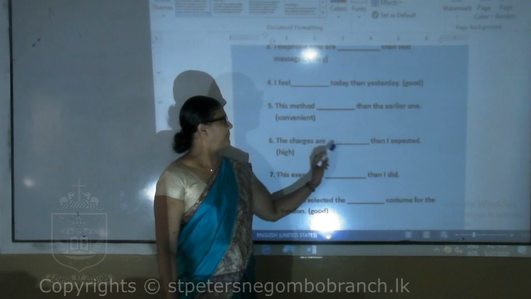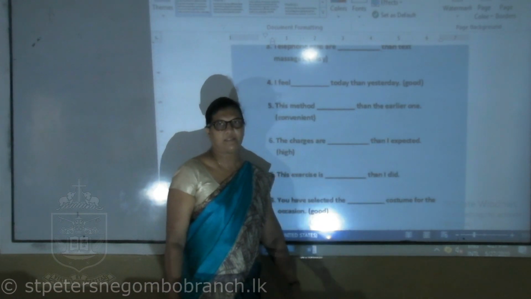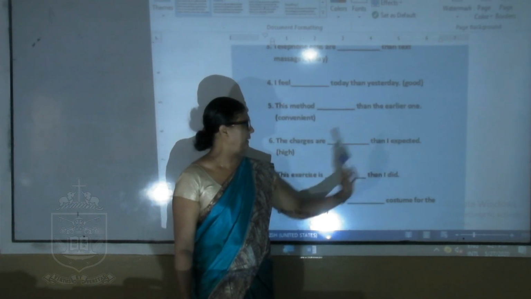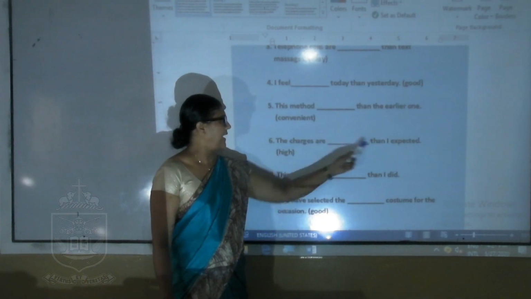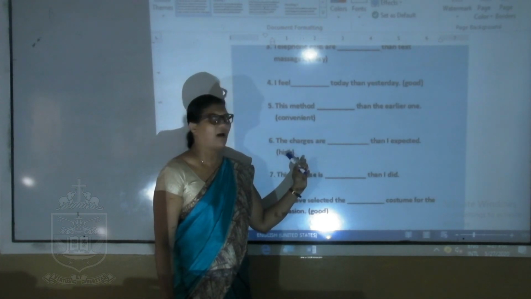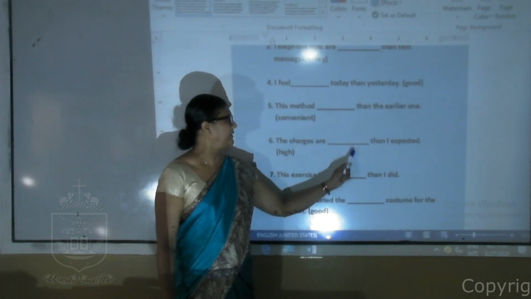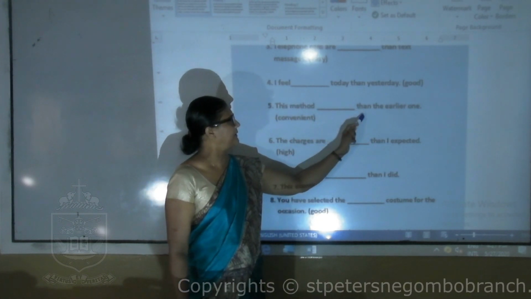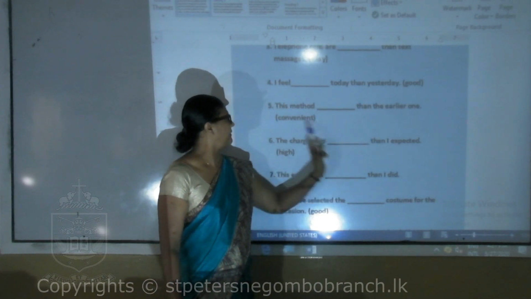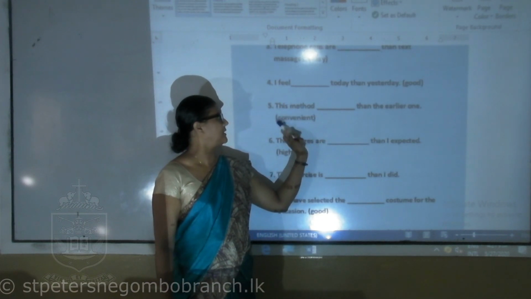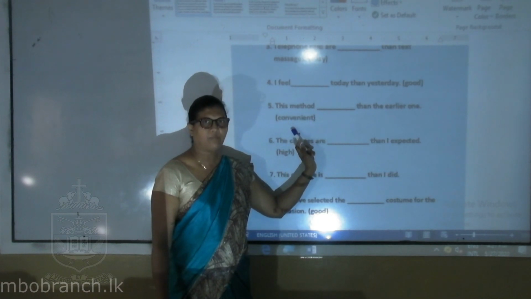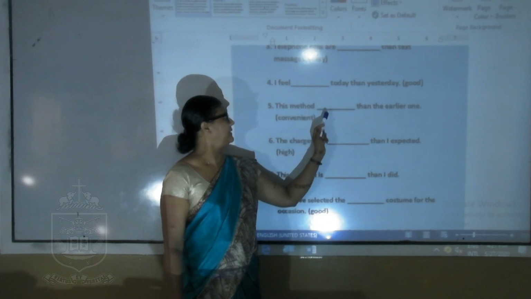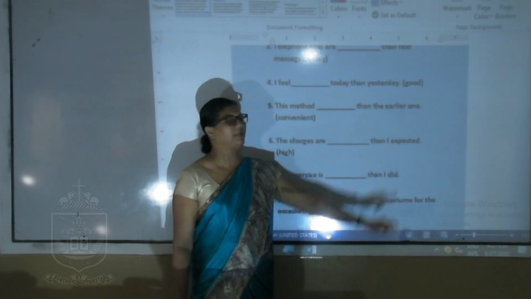The charges are blank than I expected. High. You have the word than, so it should be higher. The charges are higher than I expected. This method blank than the earlier one. Convenient. So this is a longer word. You will add more before the word. So you get more convenient. This method is more convenient than the earlier one.